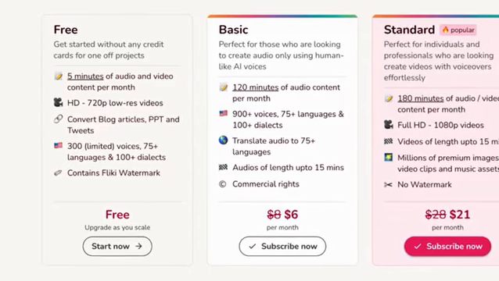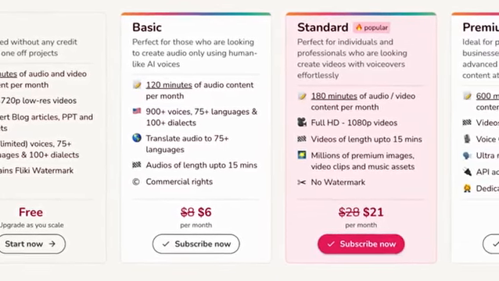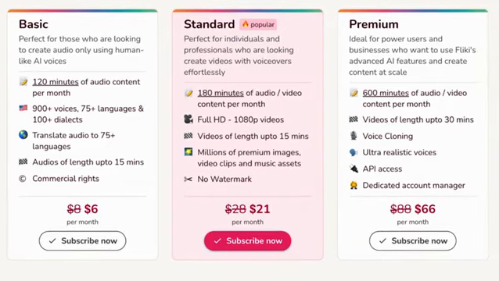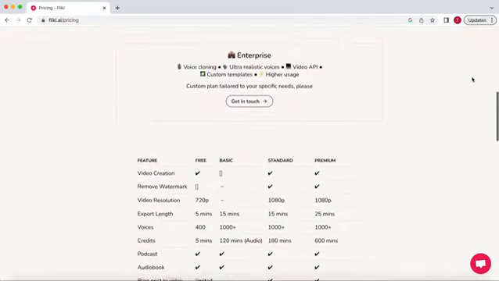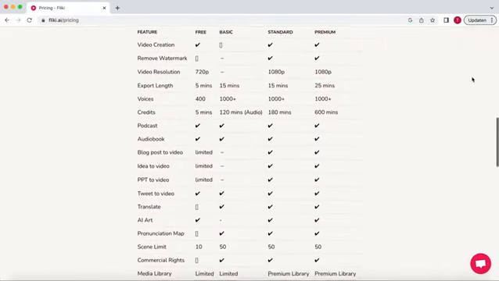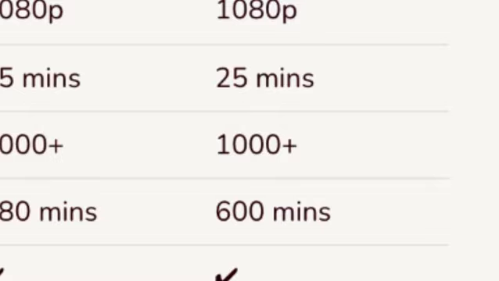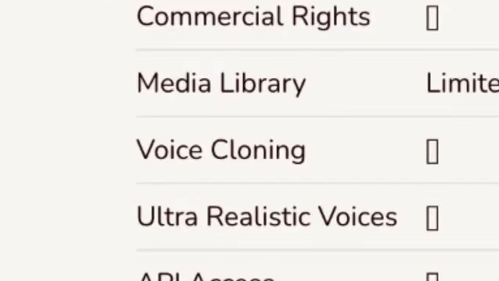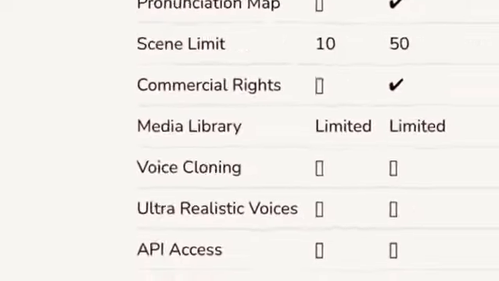In this video, I'm going to show you a great video feature that I haven't found in other tools. For this, you may eventually need a standard or premium plan. You get a lot of value for your money with a premium plan, including over 1,000 voices in over 70 languages, the text-to-video feature, a voice cloning feature to clone your own voice, and much more.